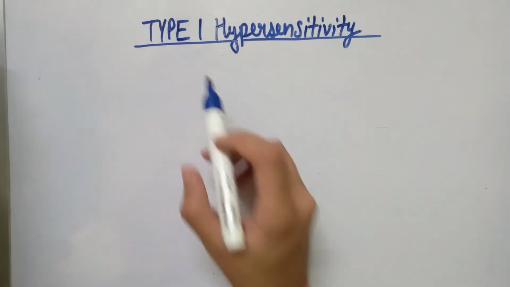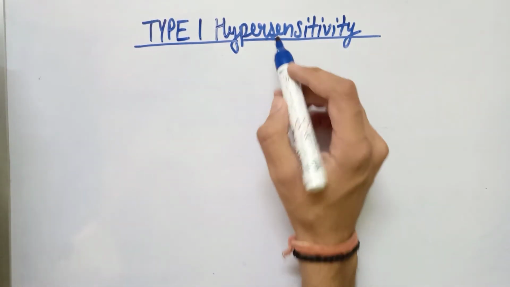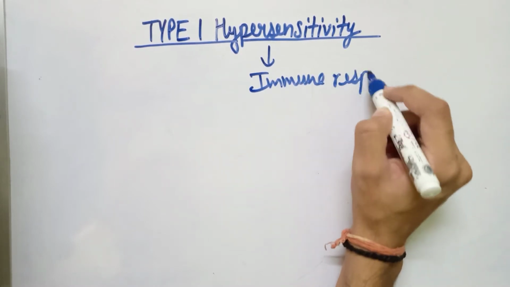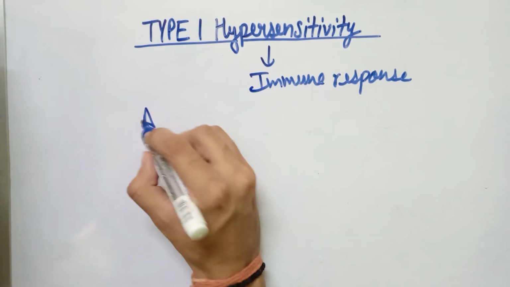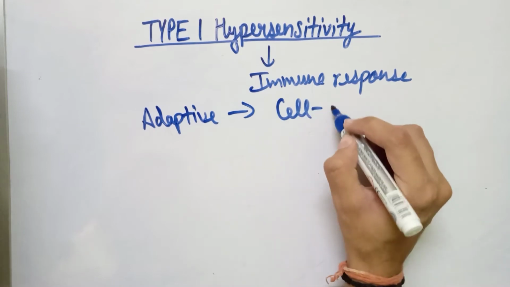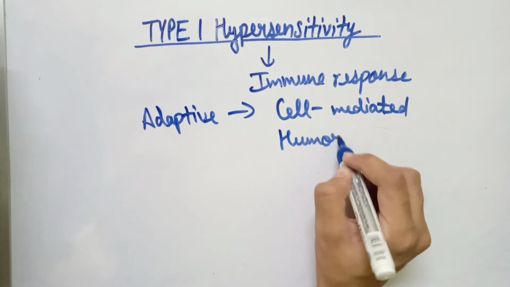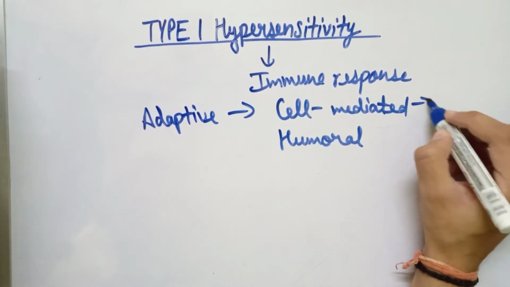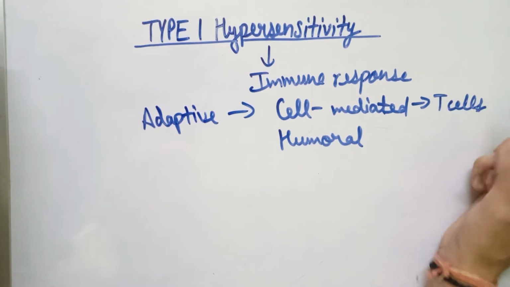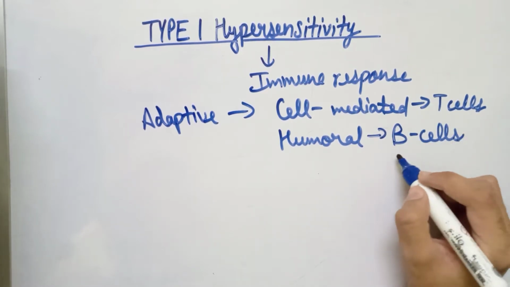Today we will discuss type 1 hypersensitivity. Type 1 hypersensitivity reaction is basically an immune response. And as we know, the immune response or the adaptive immunity is of two types. It is cell mediated and the second type is humoral. The cell mediated immunity is basically with the help of the T lymphocytes or the T cells, and the humoral immunity is because of the B cells or the B lymphocytes and the antibodies.